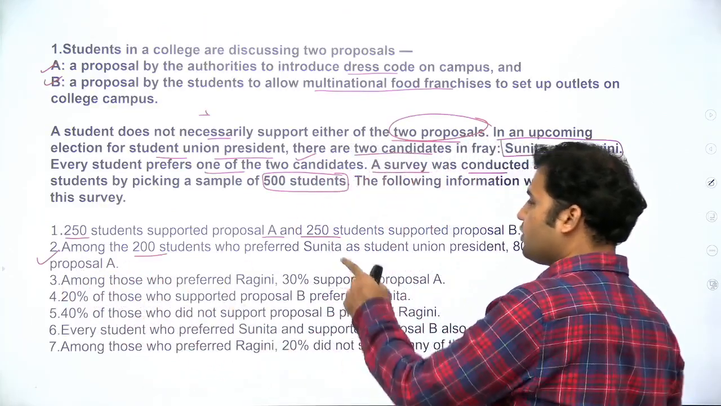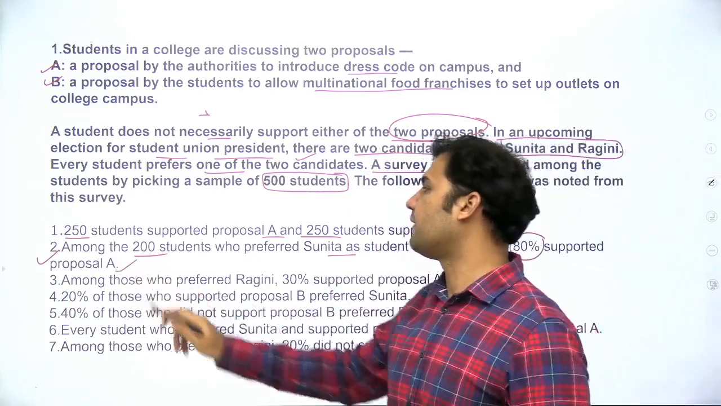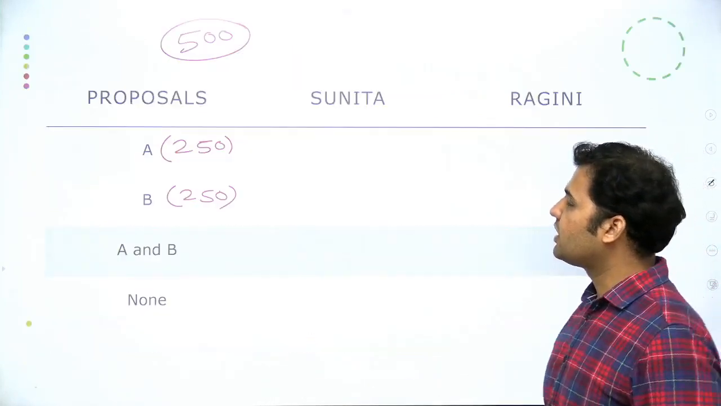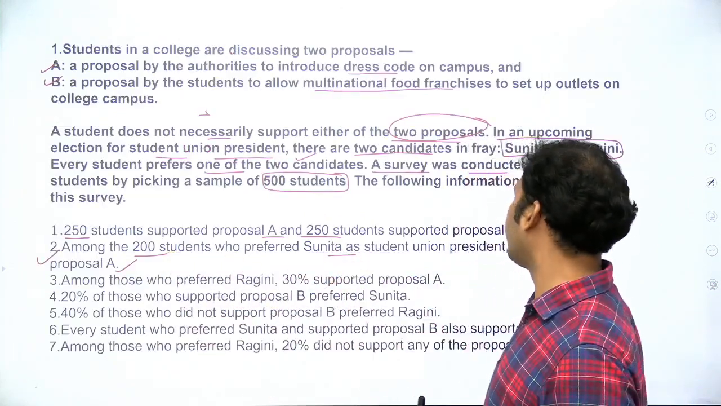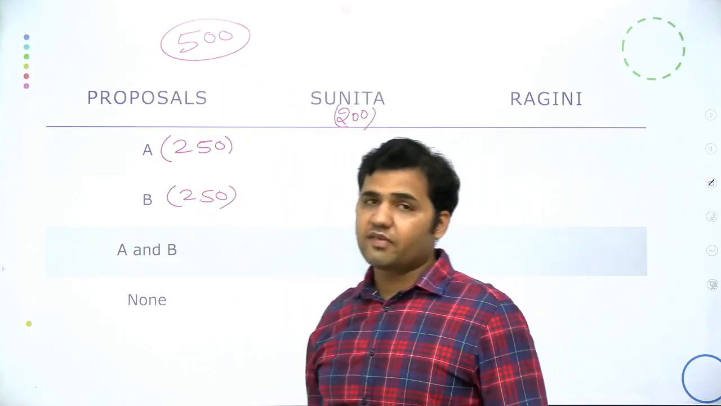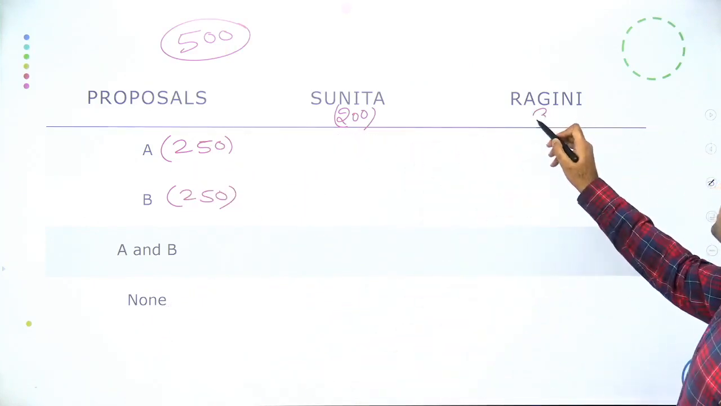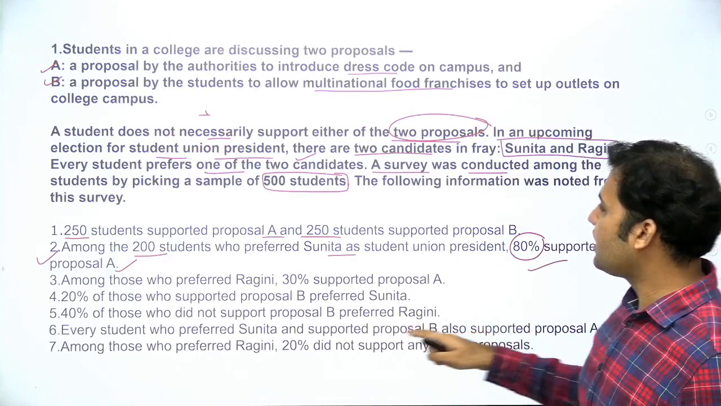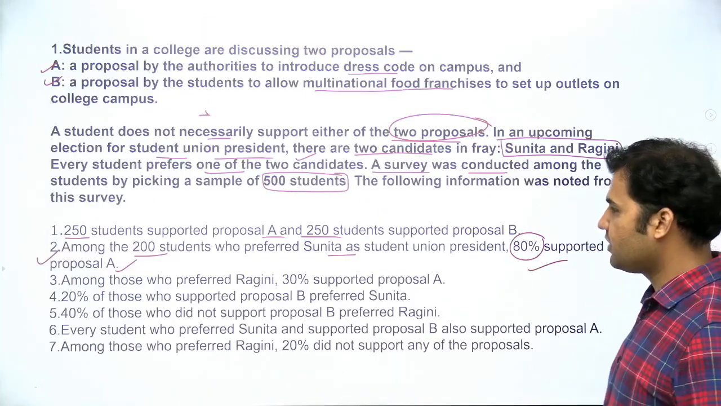Among the 200 students who preferred Sunita as student union president, 80% supported proposal A. So there are a total of 200 students preferring Sunita. The total number of students is 500, so if 200 prefer Sunita, the remaining 300 must prefer Ragini. Out of these 200, 80% support proposal A, so this value will be 160.